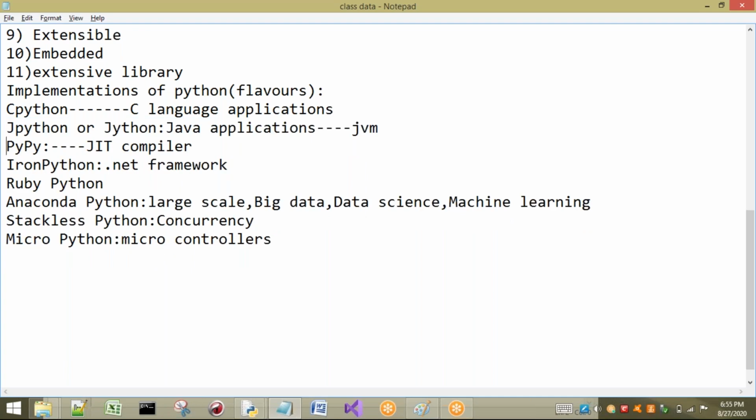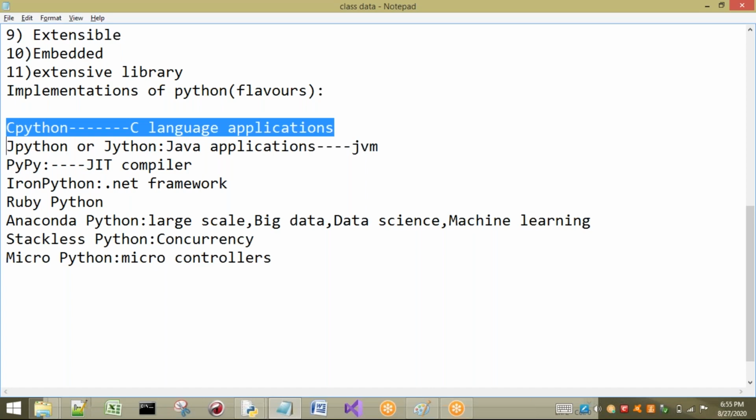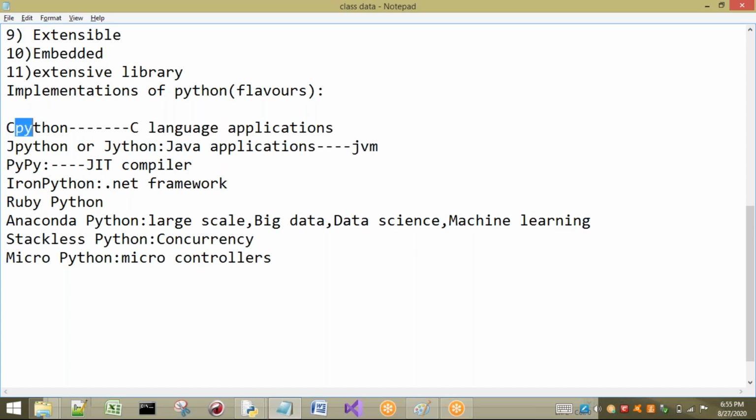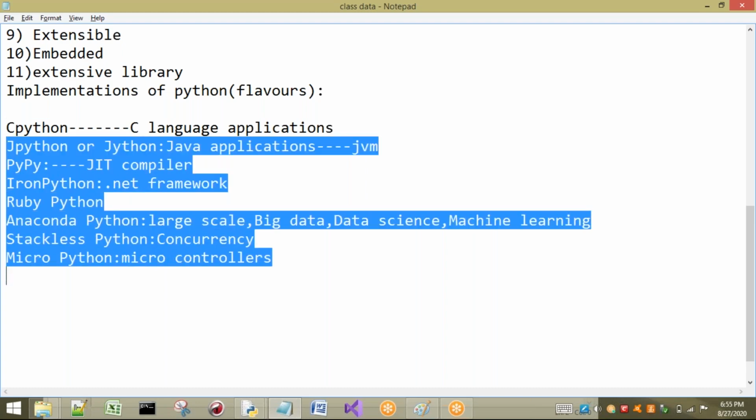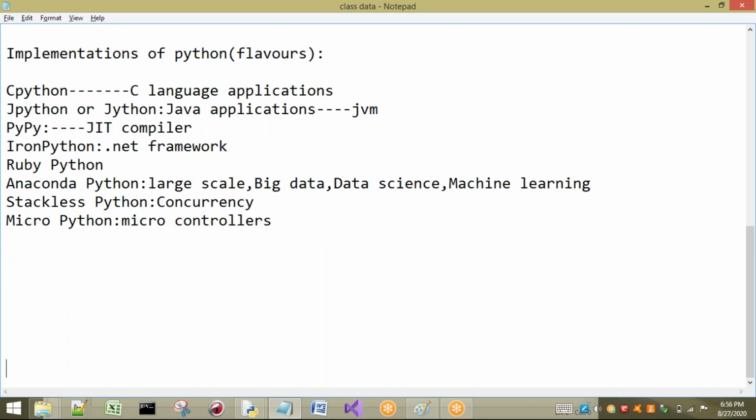Those are CPython, Jython, PyPy, IronPython, Ruby Python, Anaconda, Stackless, and MicroPython. The standard version of Python is CPython, and whatever we are using is CPython. We will not see all these other things, you just have to remember the names. We are mainly focusing on CPython only, which is our standard Python. These are the different flavors, or implementations, of Python.